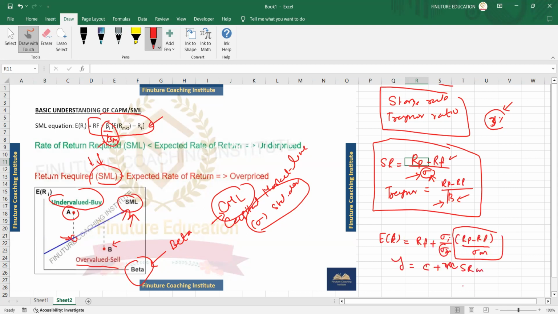Does it make sense? Yeah, it does. So this is how the equation is derived for your capital market line also.